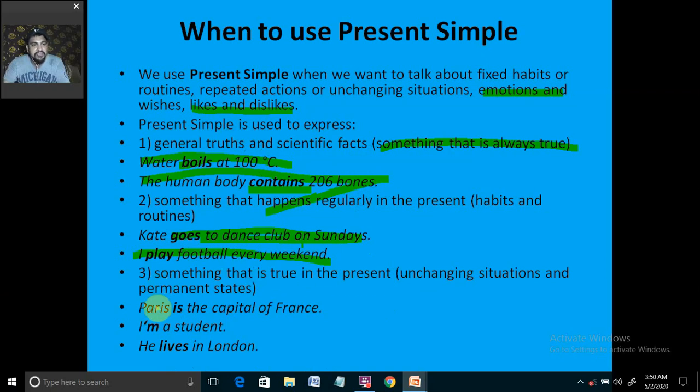Now we're talking about something that is true in the present, unchanging situations and permanent state, something which is never going to change or which is going to change, but right at the moment it is permanent. Like Paris is the capital of France. It can change, but right at the moment we cannot say that it would change. It is an unchanging thing, a permanent state. So I am a student. Right at the moment I am a student. Later on in the future I don't know what I am going to be, but right at the moment I know what is truth and what is permanent. And he lives in London. Right at the moment, the permanency is in London.